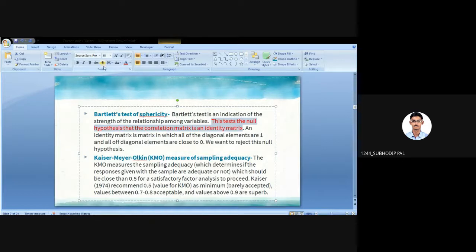They might ask this in your MCQ: what is the null hypothesis for Bartlett's test of sphericity? The null hypothesis is that the correlation matrix generated by running the factor analysis is the identity matrix. What do you mean by identity matrix?